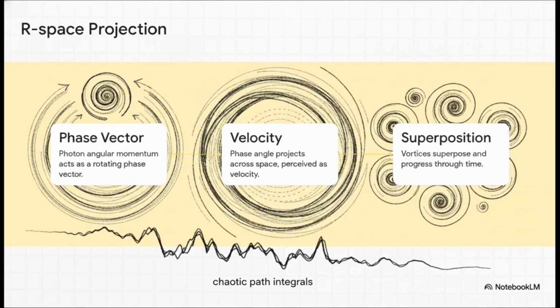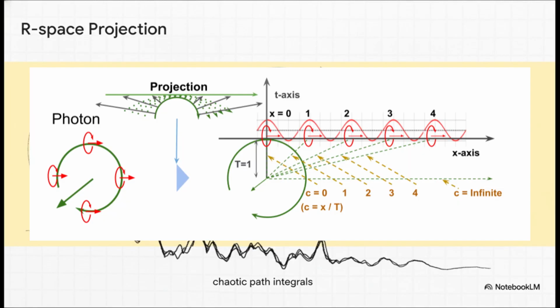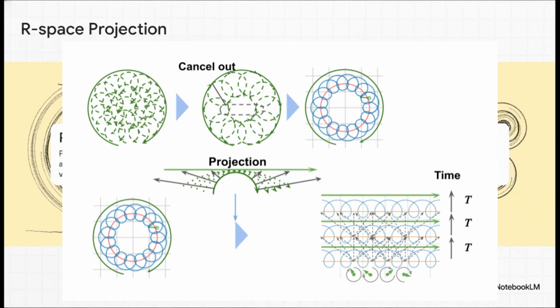Let's break down the R-space projection into a few steps. First, imagine a photon's angular momentum, its pure rotational energy, acting as a rotating phase vector. This phase angle then projects instantly across space, which we perceive as velocity. As these small vortices of angular momentum overlap and superpose, they progress through time. And this geometric projection maps absolutely perfectly onto the chaotic path integrals Feynman calculated.